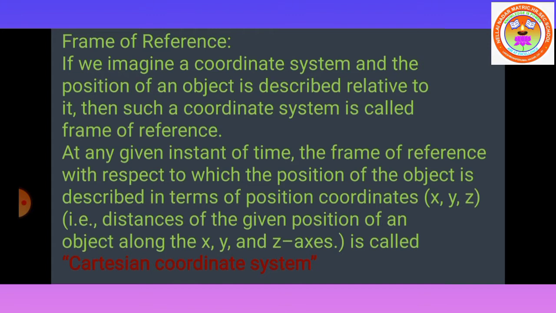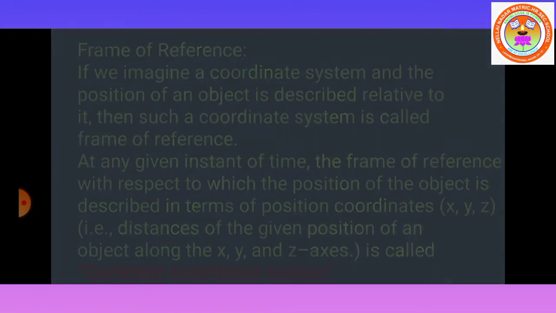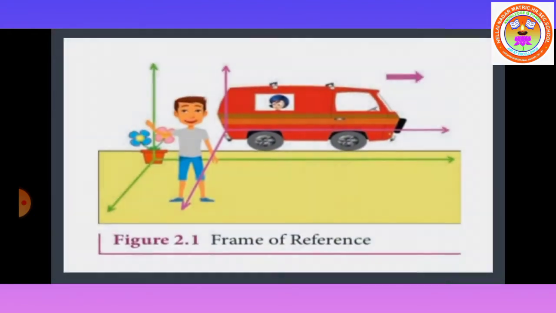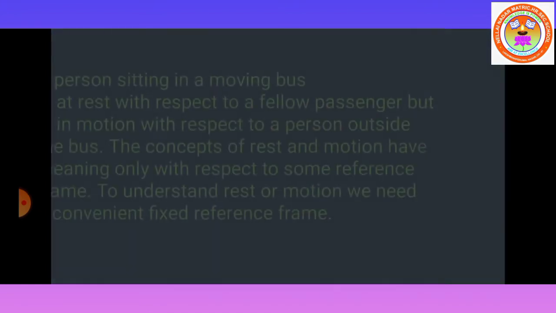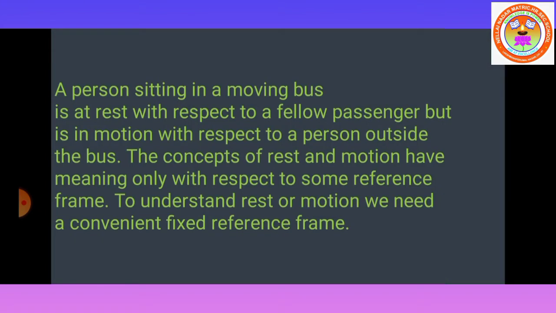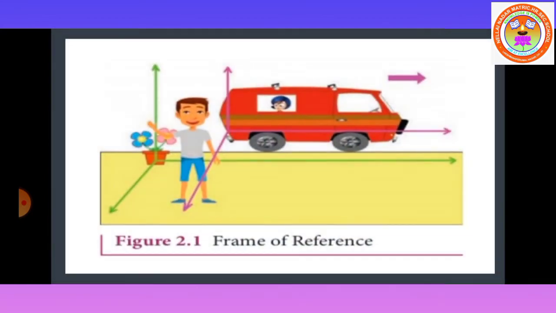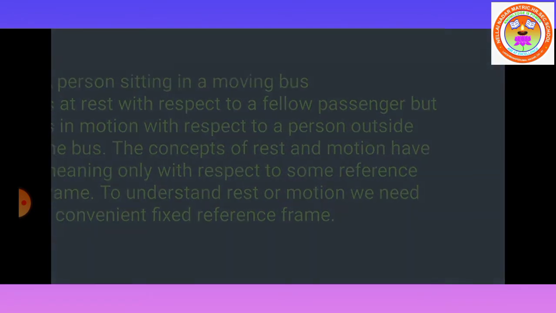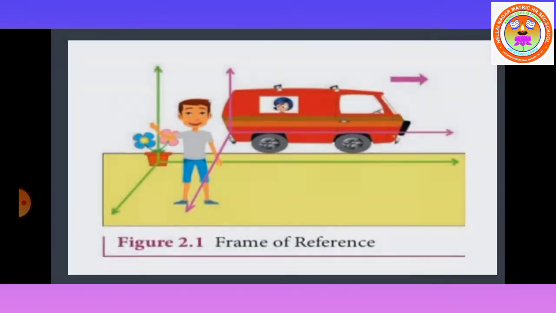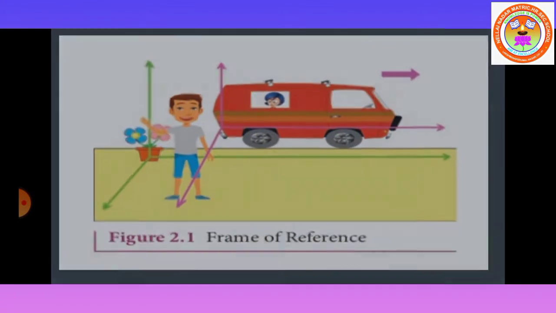Such a coordinate system is called a frame of reference. The frame of reference is a coordinate system, that is x, y, z, used to explain the position of the object.